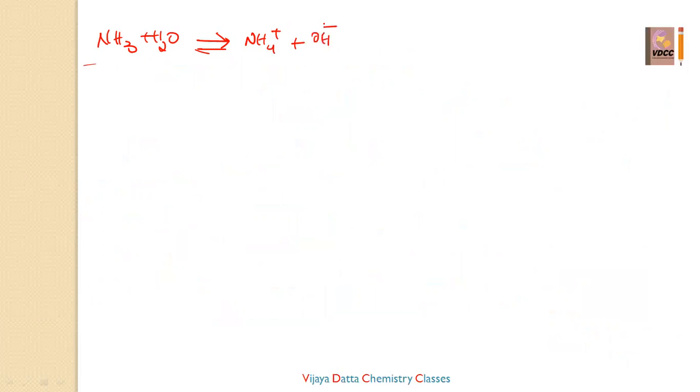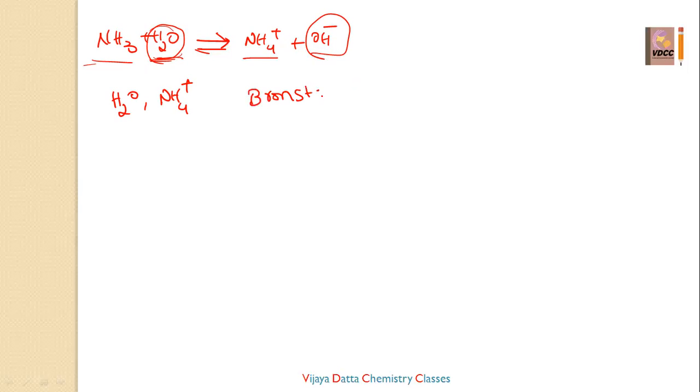So what are the Bronsted-Lowry acids? What are the Bronsted-Lowry bases? In the forward reaction, if you can see, H2O donated a proton to the NH3, isn't it? H2O is a proton donor. See, NH3, H2O, and NH4 plus and OH minus. So what we can say here, in both the forward and backward reactions, H2O and NH4 plus are the Bronsted-Lowry acids.